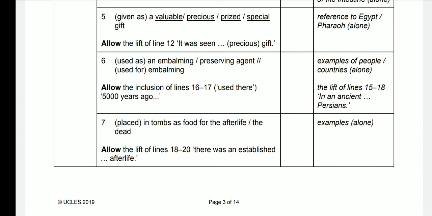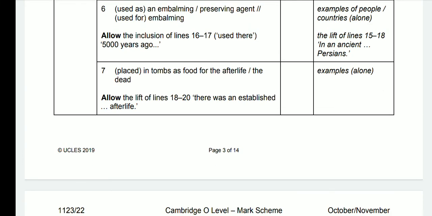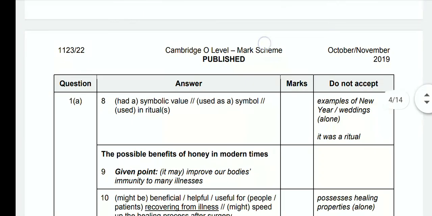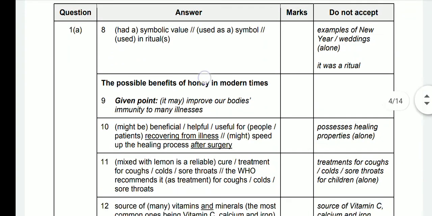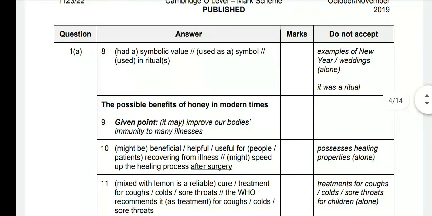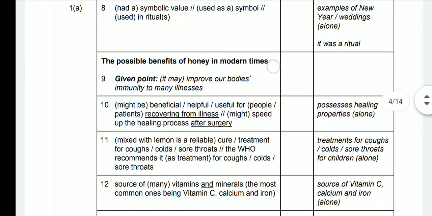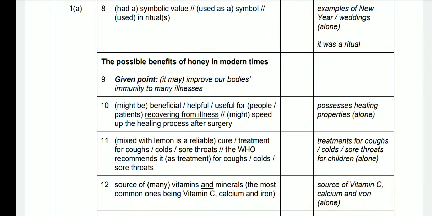Number 6, used as an embalming, preserving agent, used for embalming. And number 7, placed in tombs as food for the afterlife, the dead. Number 8, symbolic, used in rituals. Not allowed answers are also given. So you will check your answers with this marking scheme. You will compare your answers with the marking scheme.